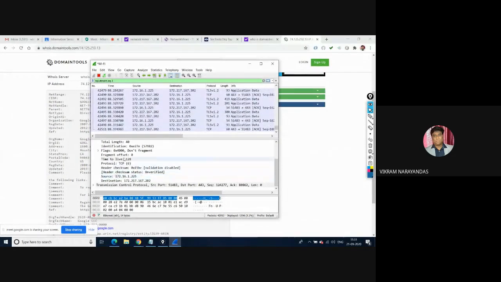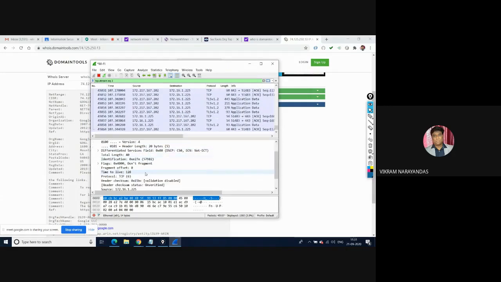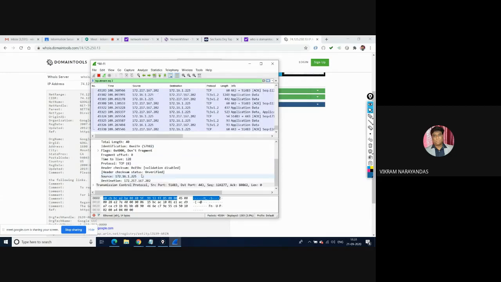So these fields you can see in each packet. Click on Internet Protocol version 4, and you can see version, header length, differentiated services, flags, fragmentation offset, time to live, what type of protocol it is, and header checksum. So this information can be seen in the IP packet here.